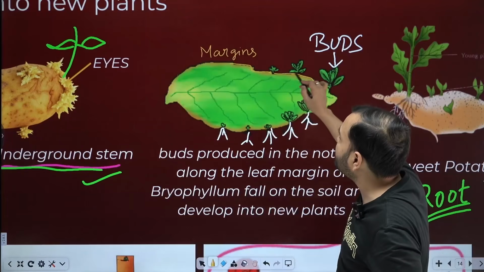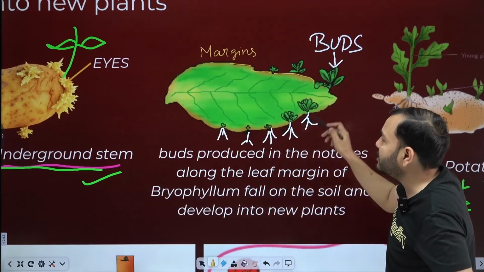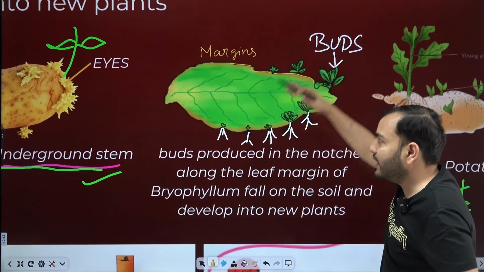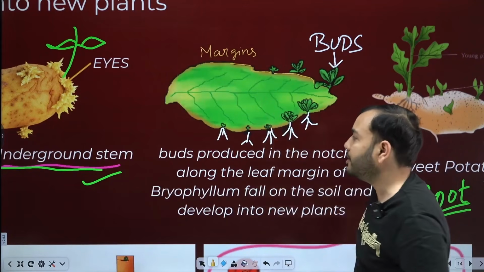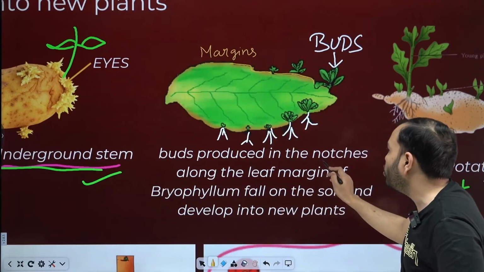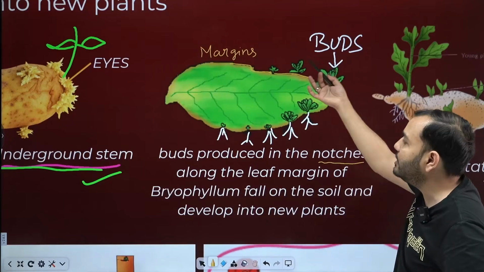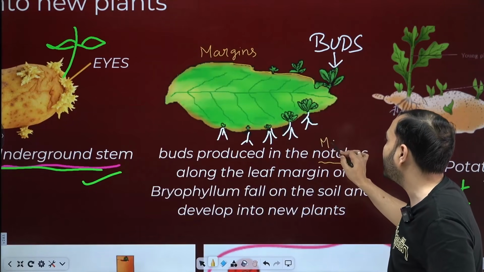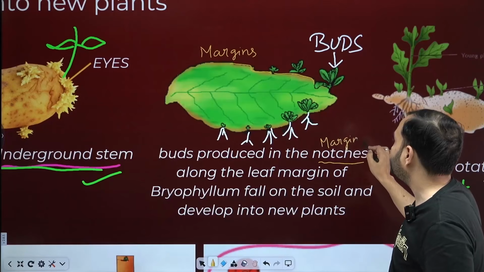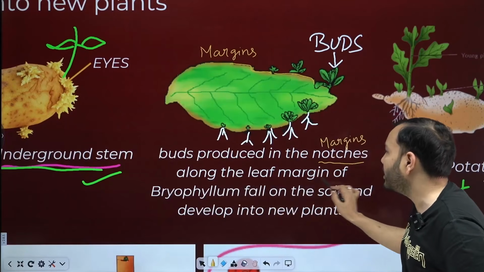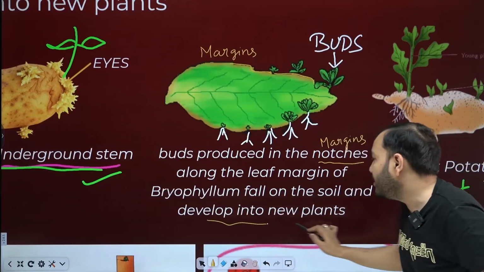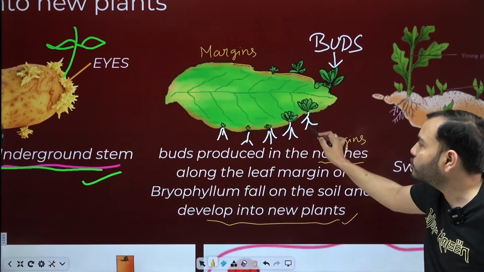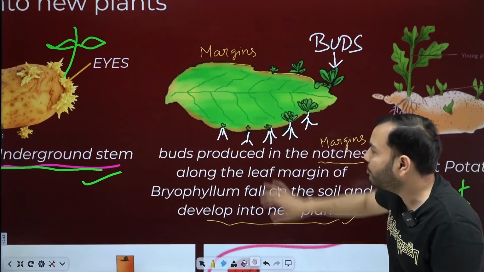Okay. So the margin of bryophyllum has buds, and these buds also have roots below them. If these suddenly fall onto the ground, what will they do? They will germinate. Buds produced in the notches. Notches mean terminals, that is, margins. Notches mean margins or terminals. Along the leaf margin of bryophyllum, they fall on the soil and develop into a new plant. Is it understood? This will fall on the soil, germinate and form a new plant.